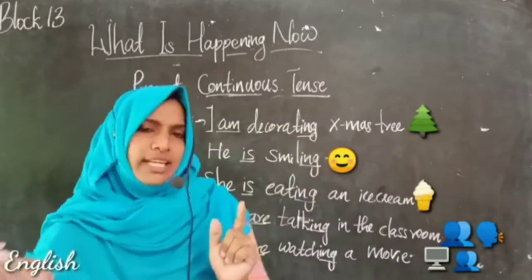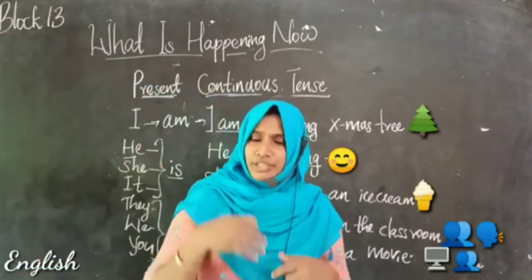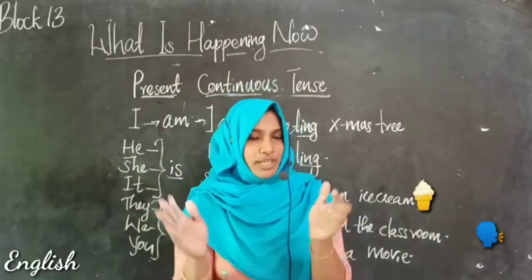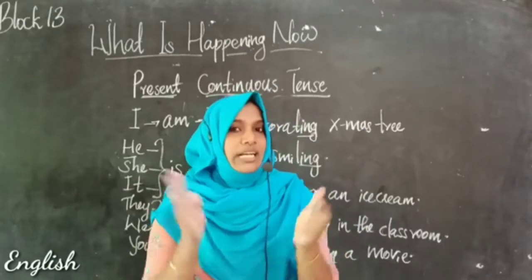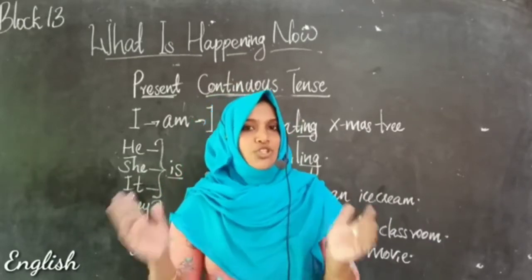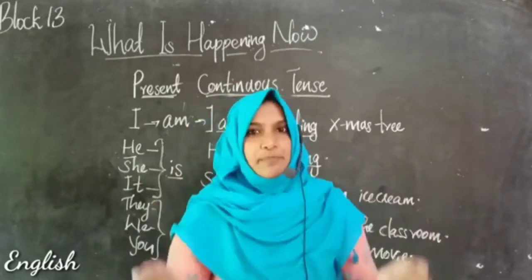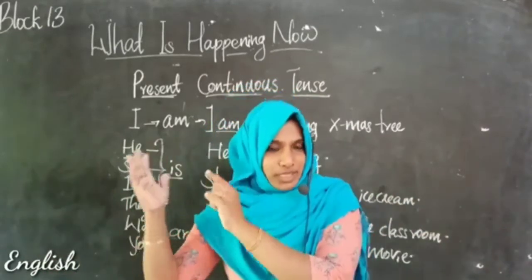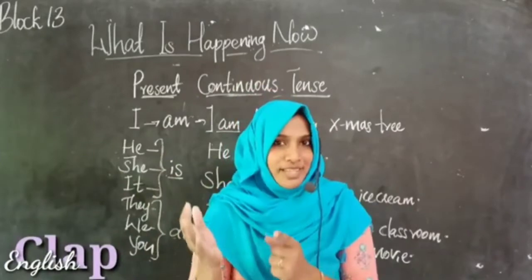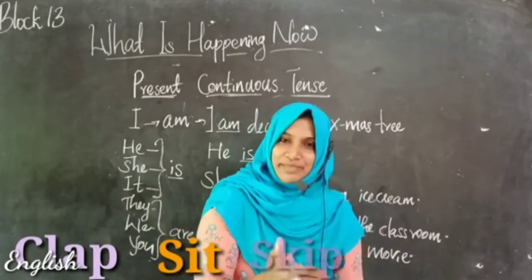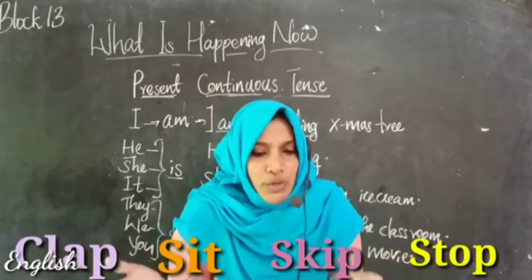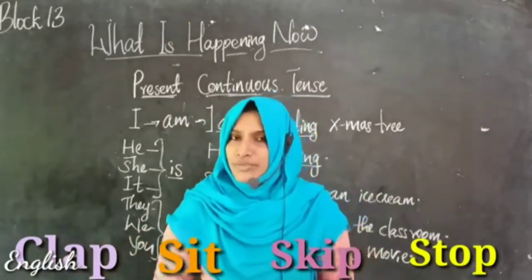So dears, if you find some words like clap, just remember this word, clap, and stop or skip or sit. Here, these are the words: clap, sit, skip, or stop. Here also we can make these words into their present continuous form.